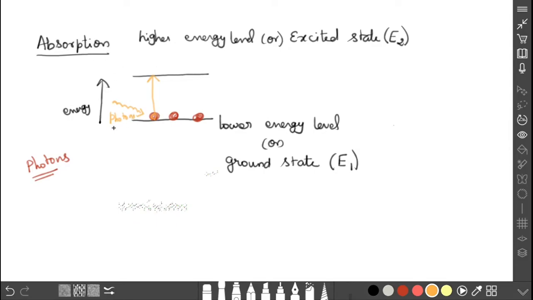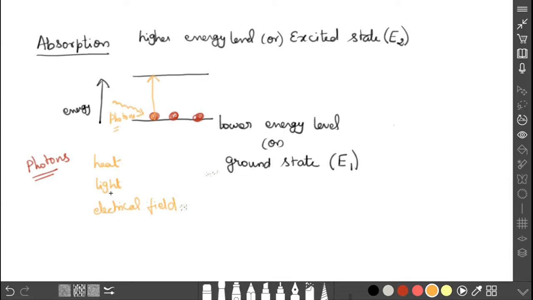How will the photons be created? Externally we are supplying the energy. This is an external source. We can give it by means of heat, or light, or even through an electrical field. But in this case, what is the title?